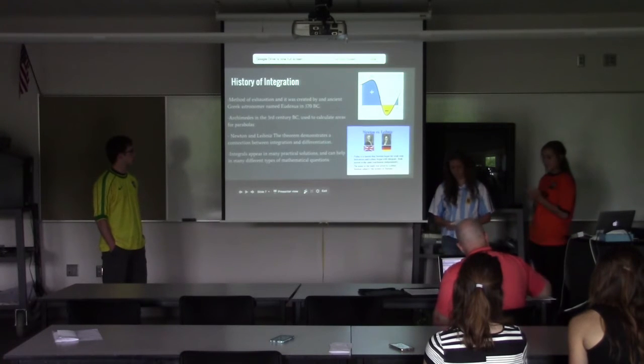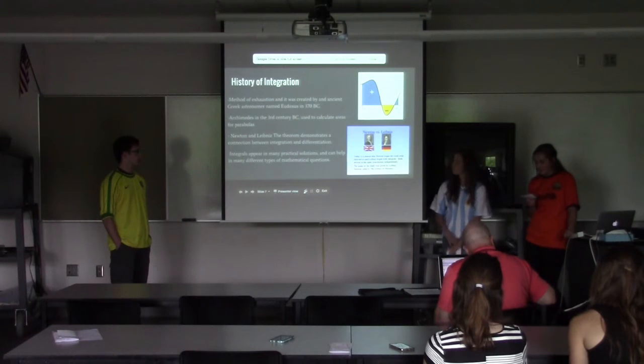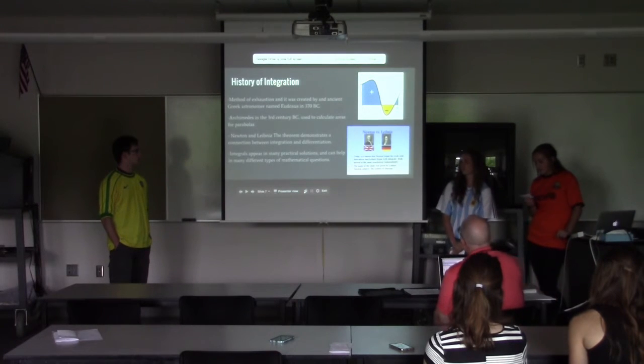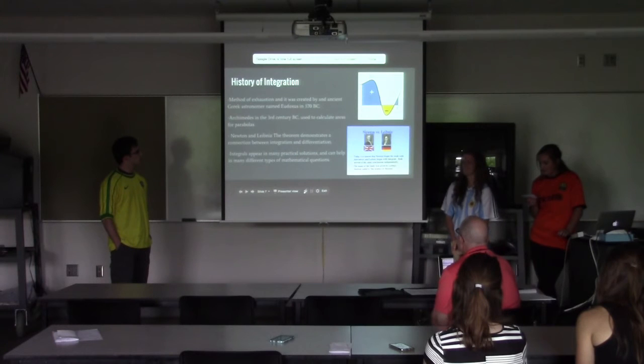Okay, so the history of integration: the first documented technique of determining integration was called the method of exhaustion. It was created by Eudoxus in 370 BC, who was an ancient Greek astronomer. And then it was further developed in the 3rd century BC by Archimedes, and it was used to calculate the area of parabolas and areas of circles.